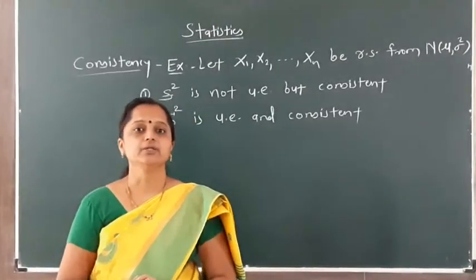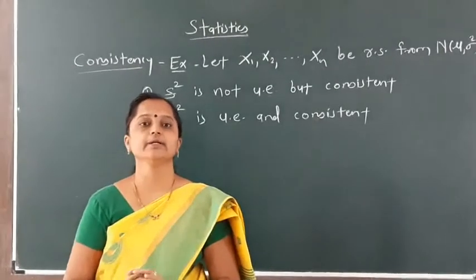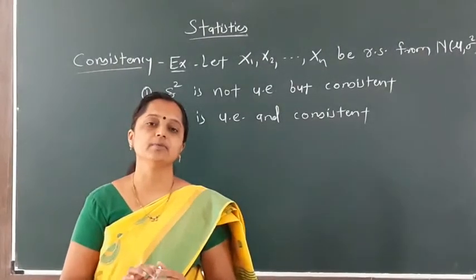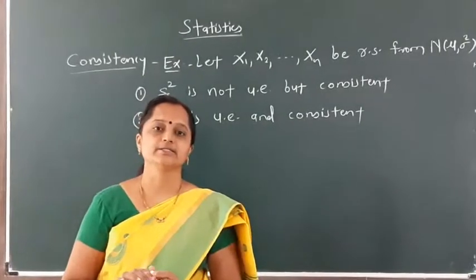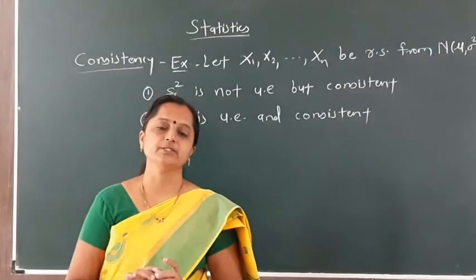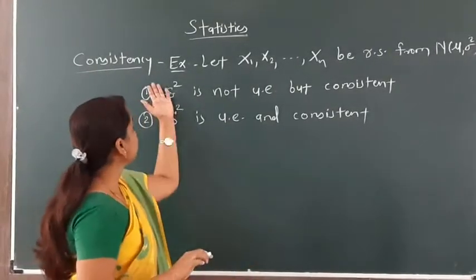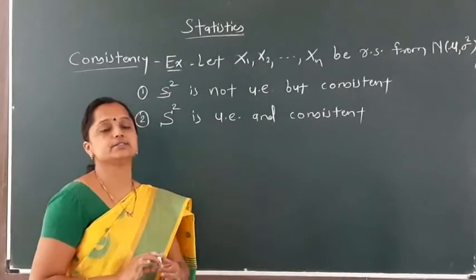Students, we start with our next lecture, Properties of Estimators. In that we have completed the first property, unbiasedness or unbiased estimators. Also the second property we have completed, efficiency, means efficient estimators. Now from the last lecture we start with our next property number 3, that is consistency.